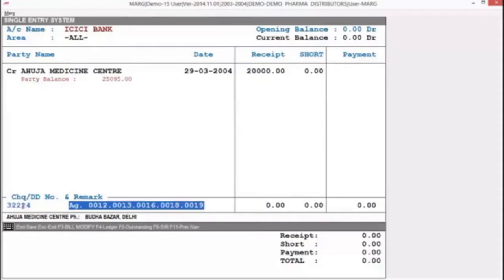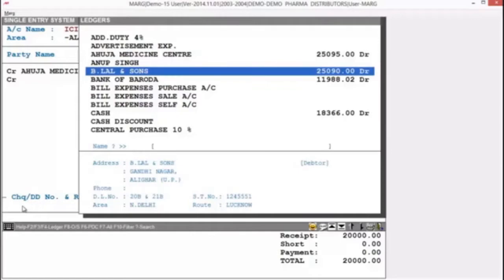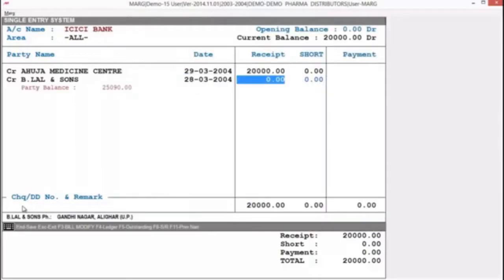After that, you can mention remark or narration here. Then press enter. Now same. Again, you can receive the payment from other party also. You can define date and amount in the same fashion as above.